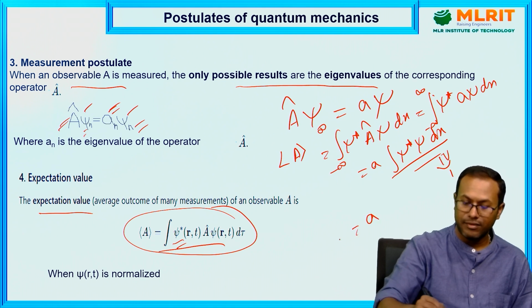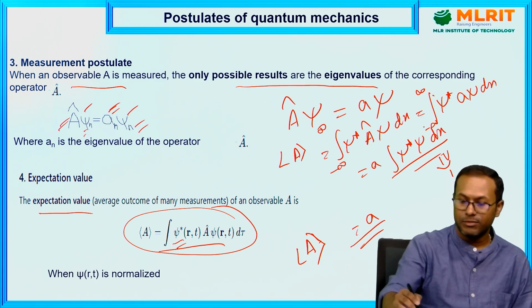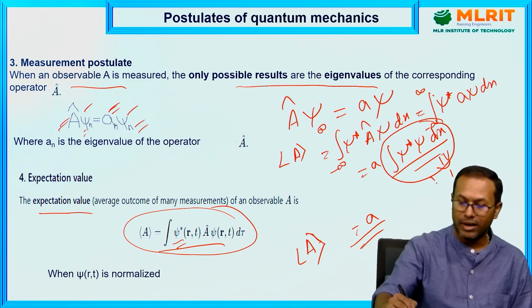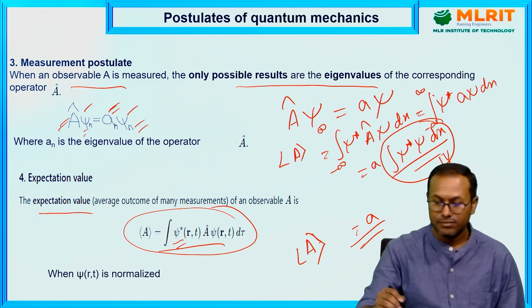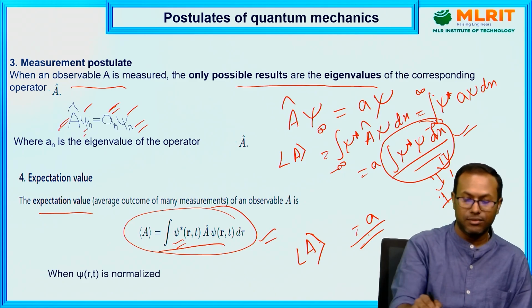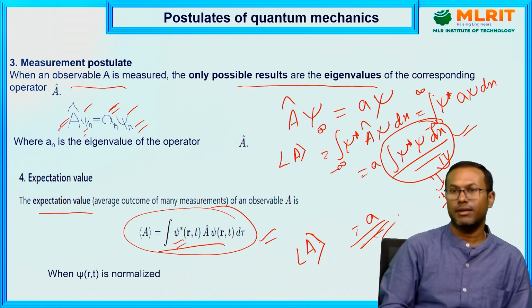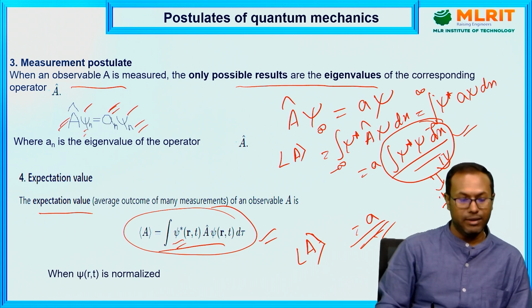So the expectation value comes out as this. This is possible only when this part goes to 1, so it satisfies the normalization condition. Then only this expression gives some value, the eigenvalue or expectation value. So these are some properties, or postulates, of quantum mechanics.